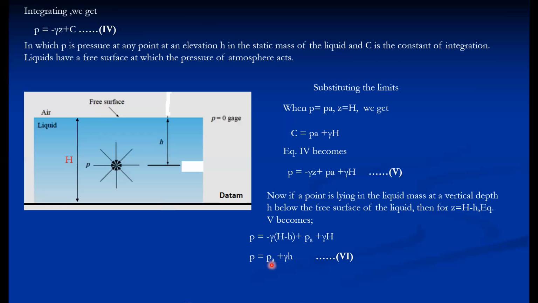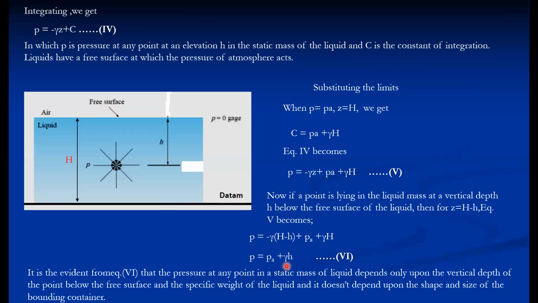So this is actually the statement of the hydrostatic law. From equation 6, we see that P is equal to PA plus gamma h. Obviously this P is the absolute pressure, if we add the atmospheric pressure plus gamma h. The gamma h value always gives the gauge value, because generally at the gauge, P is equal to 0, we can consider.